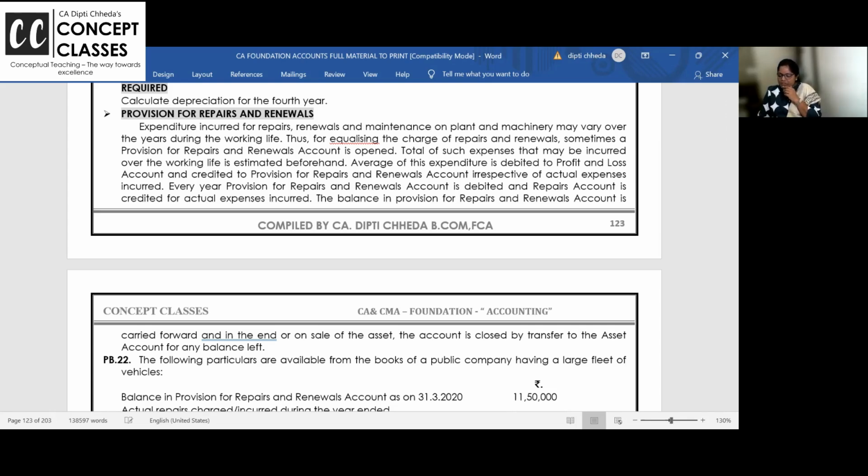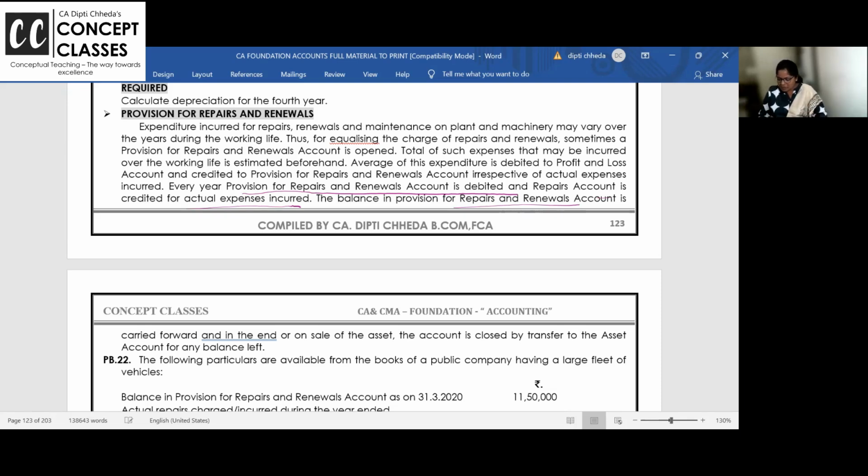Total of such expenditure. Are you all reading? Every year the provision you make, and repairs is credited for the actual expenses. The balance in the provision for repairs and renewals is carried forward and the account is closed by transfer to the repairs. So what is happening, you know? Repairs is an ongoing account.